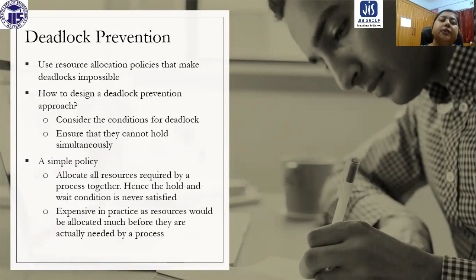Maybe another process needs that resource for a little time, and that could be completed in 1 hour, and the previous process is not going to require it in that hour, but the second process cannot use it because the resource is already allocated to the first one. So this is a very expensive solution, and we cannot work with it.